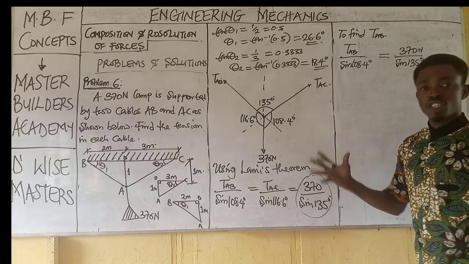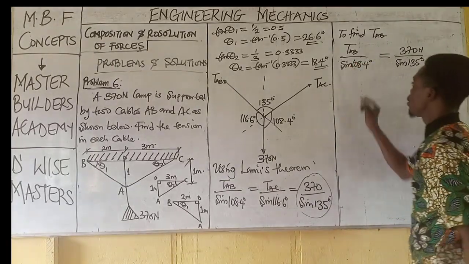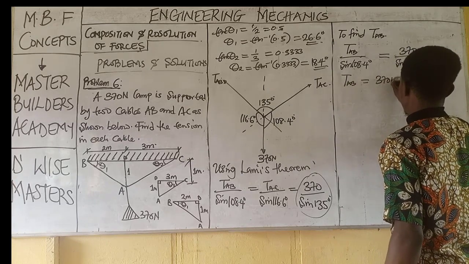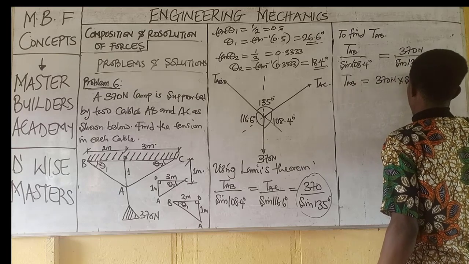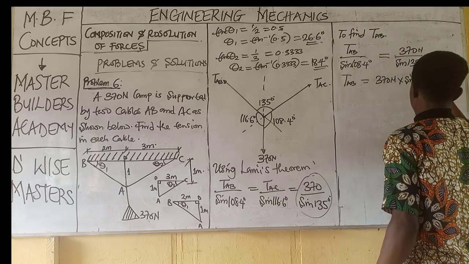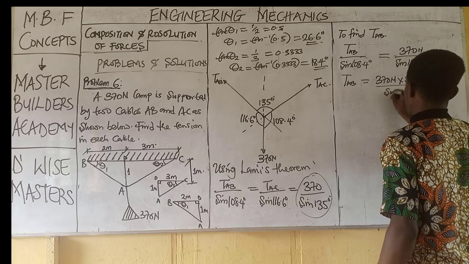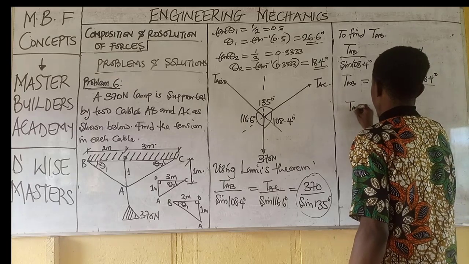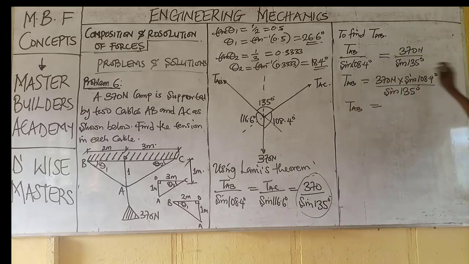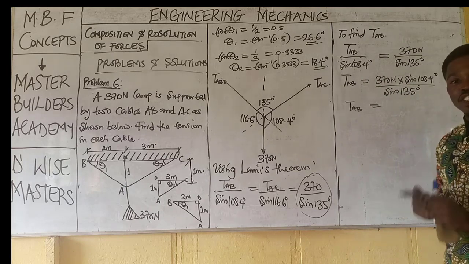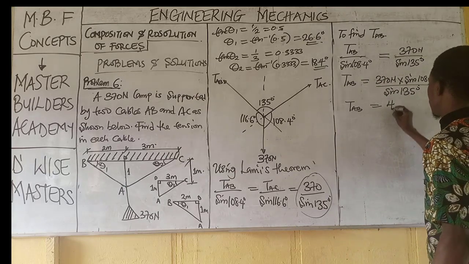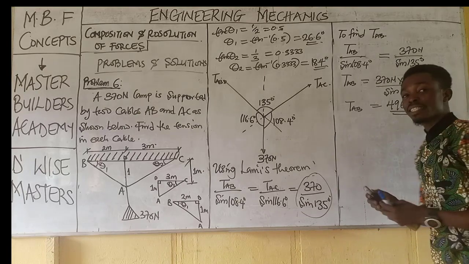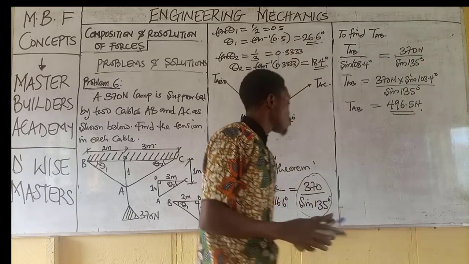So making TAB the subject of formula so that we can obtain TAB, we have that TAB is equal to 370 Newton multiplied by sine 108.4 degrees all over sine 135 degrees. So TAB is equal to, now when we multiply the numerator and then divide by the denominator, we have this as 496.5 Newton approximate value. This is the answer for this tension.